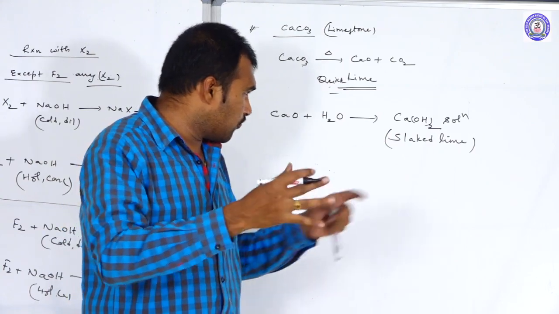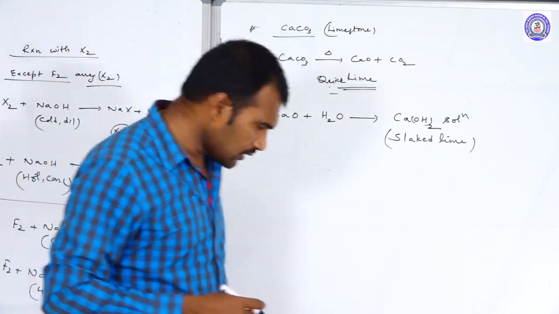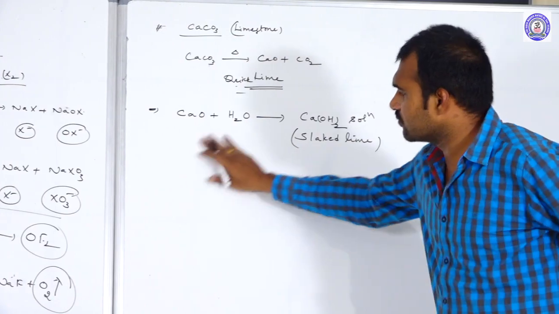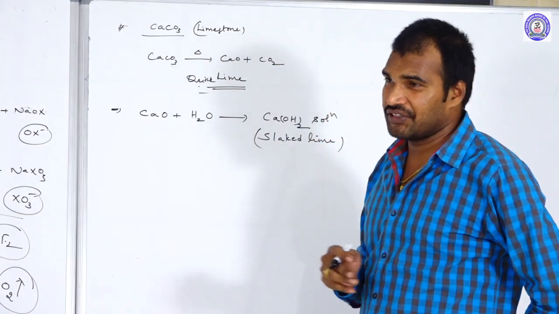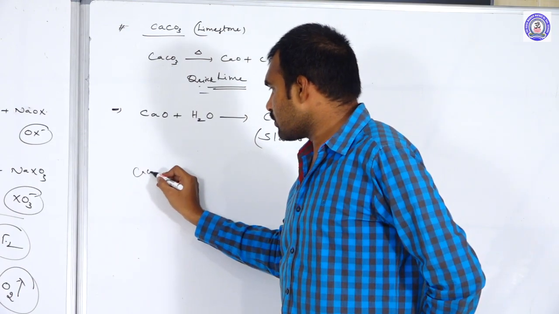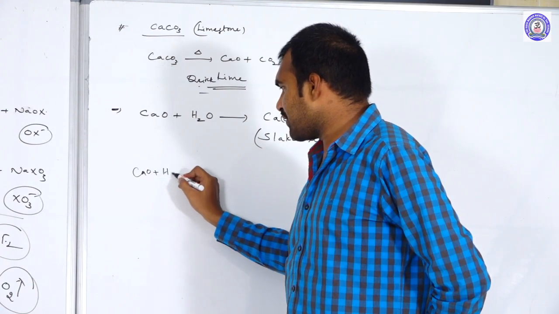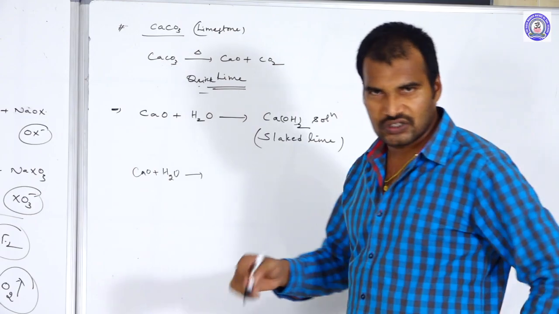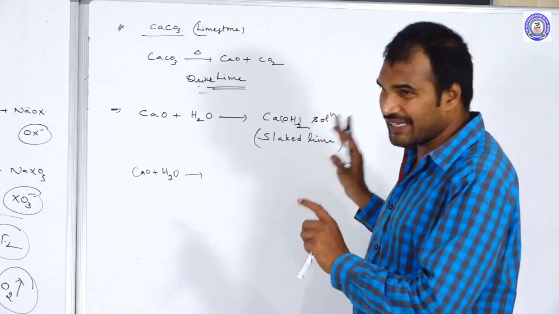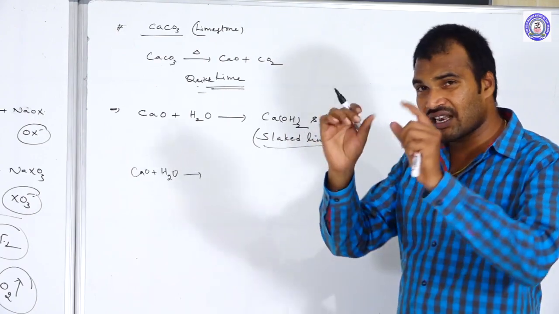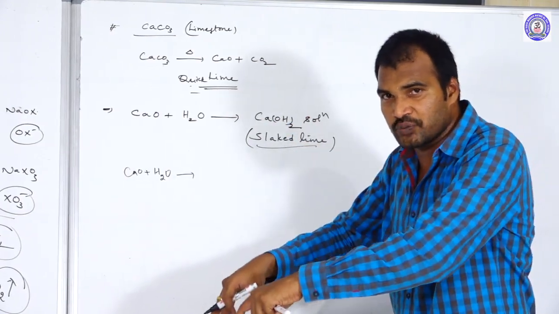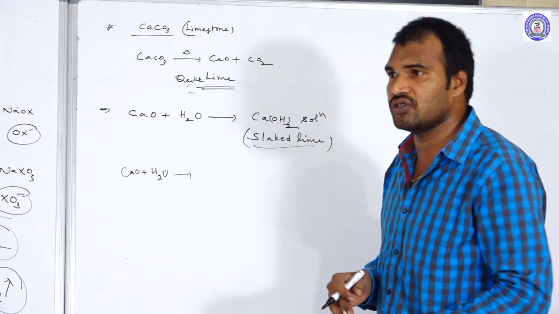Here there is a difference from milk of lime. What is the difference between slaked lime, milk of lime and lime water? In slaked lime, lumps of CaO are present in the solution, like a colloidal solution, not a true solution.